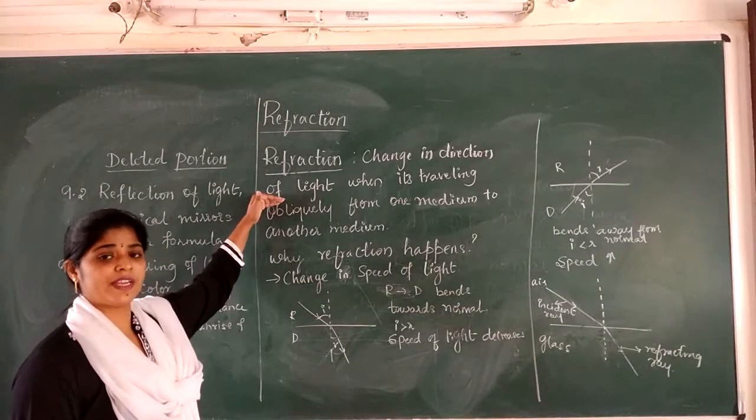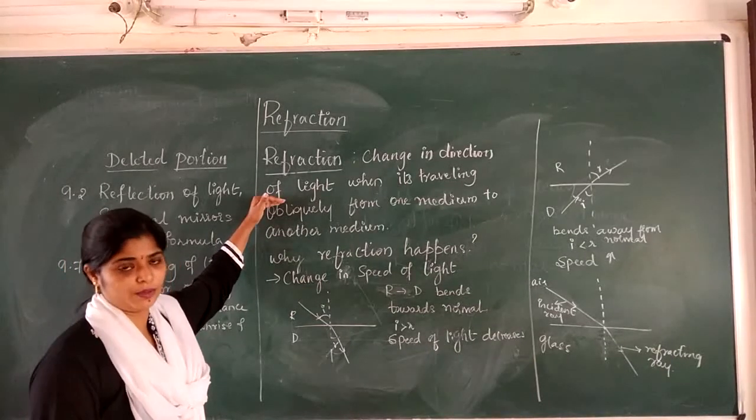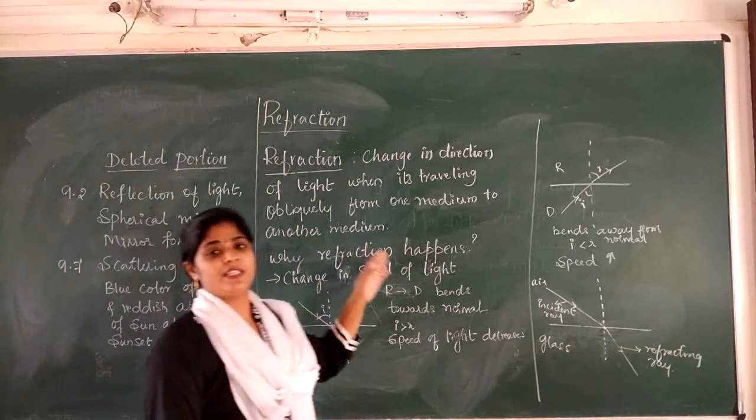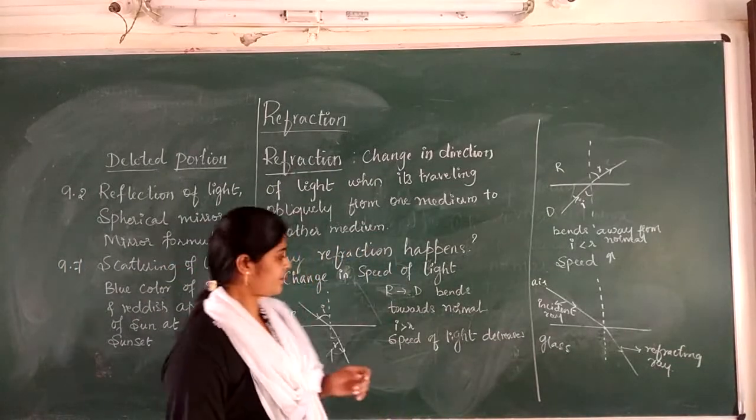What is refraction? What happens in refraction? Bending of the ray of light takes place. And what is the reason for the ray to bend? Because of the change in the speed of light.